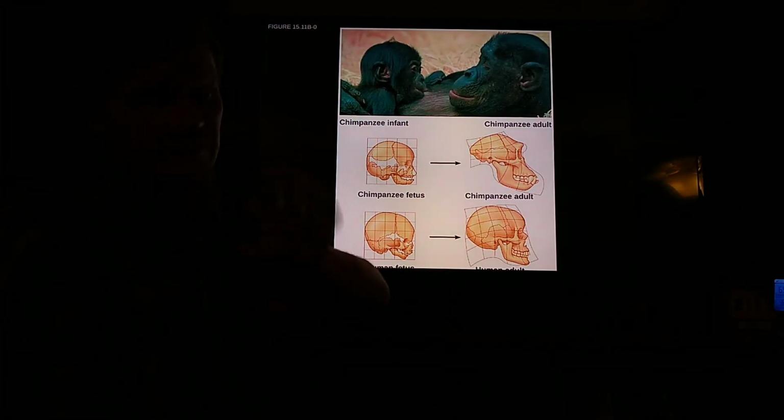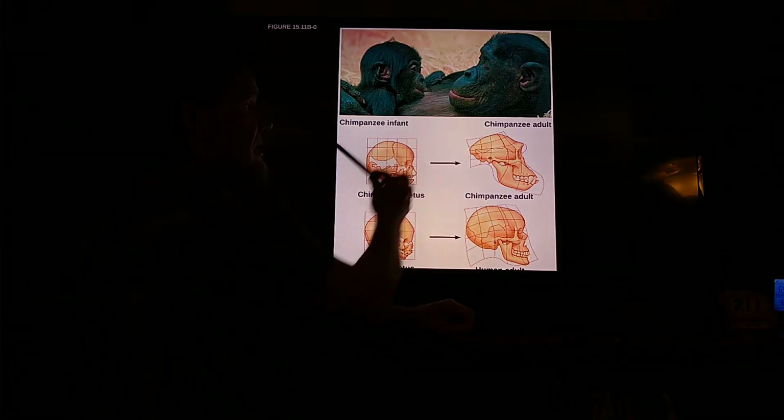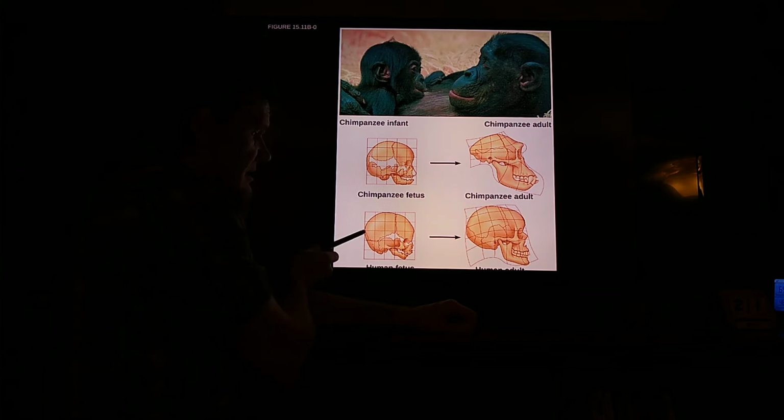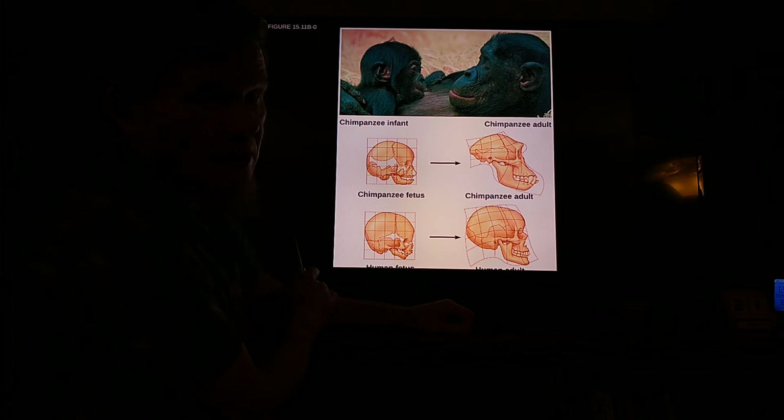This is another really, really powerful graphic. We see the skulls of a chimpanzee infant and the skull of a human infant. And to be fair, if I didn't tell you that this was the skull of a chimpanzee infant and I said, that is a human skull, that is a baby skull, you'd say, okay.